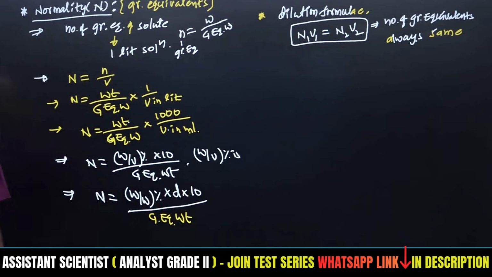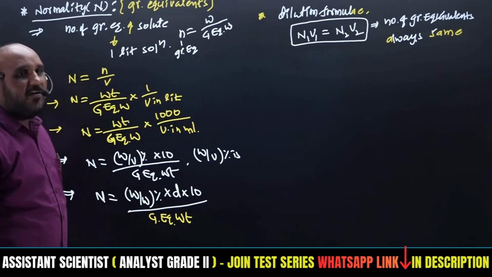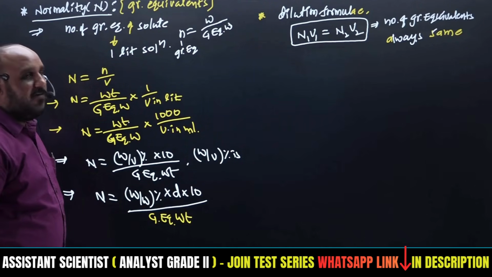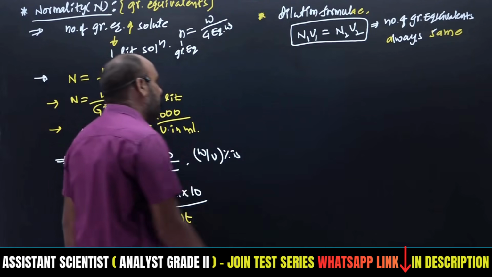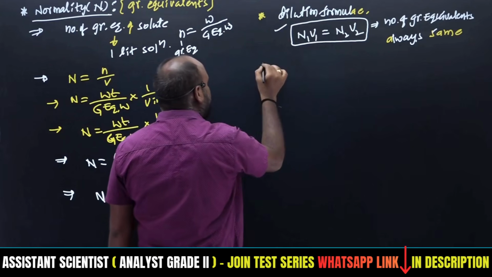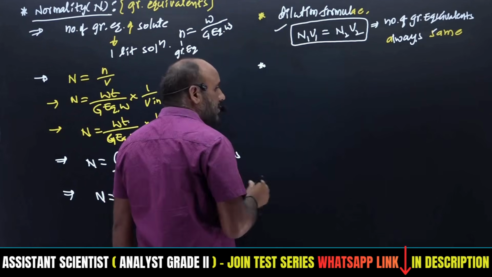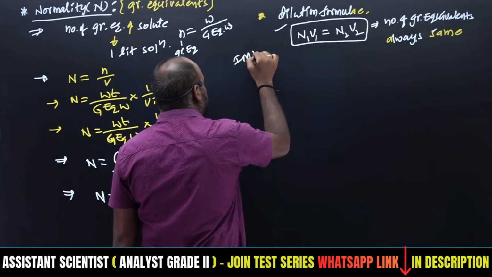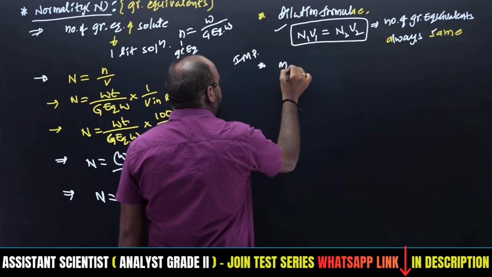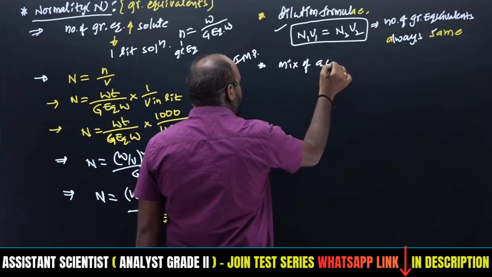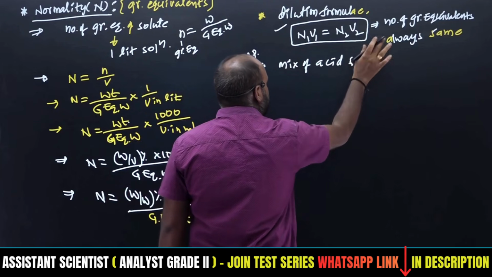So whatever the number of equivalents, they are the same and always n1 equals n2. Therefore we have to use one dilution formula only.